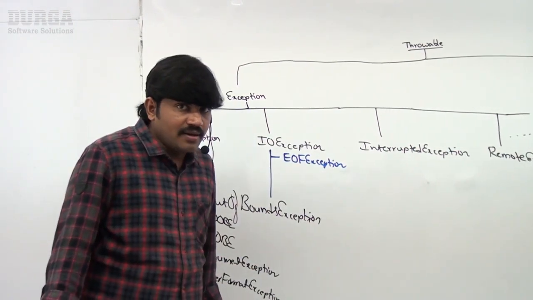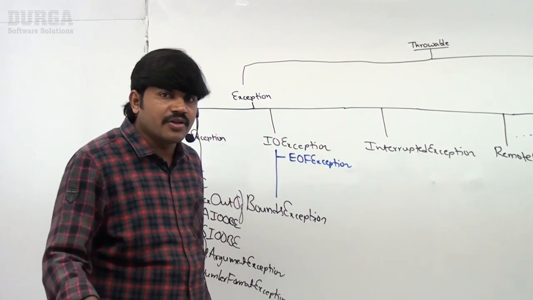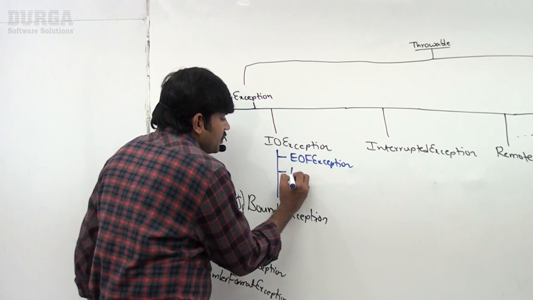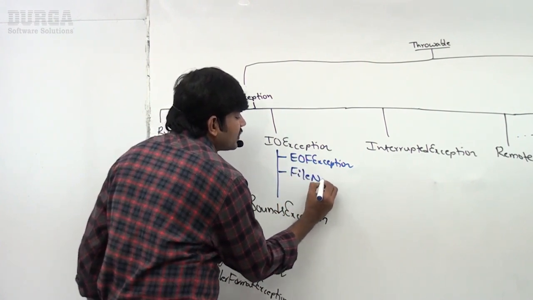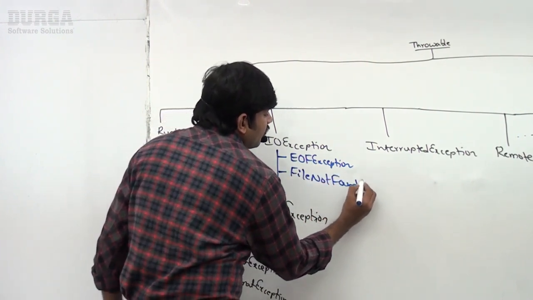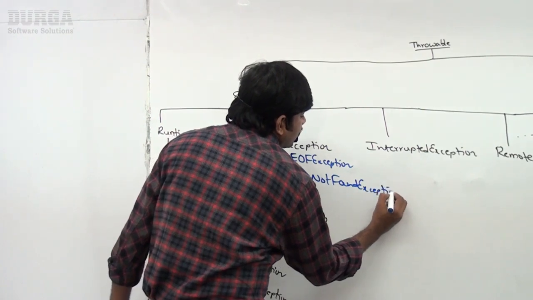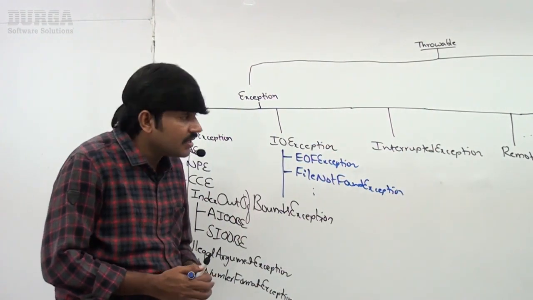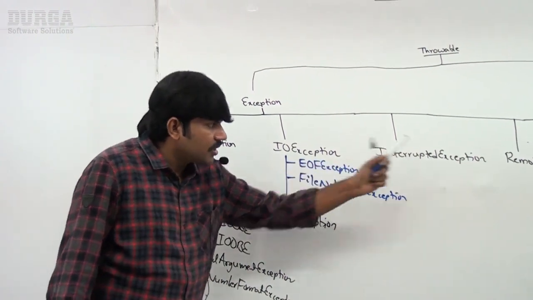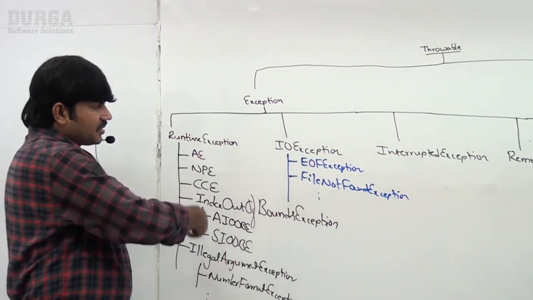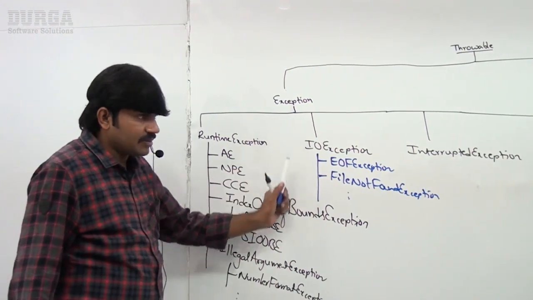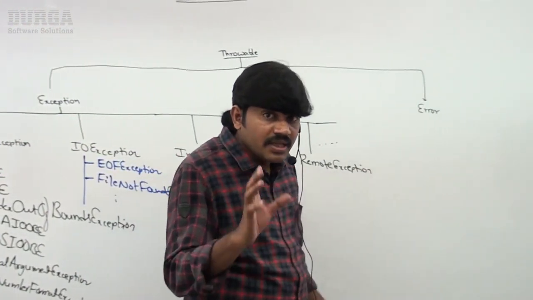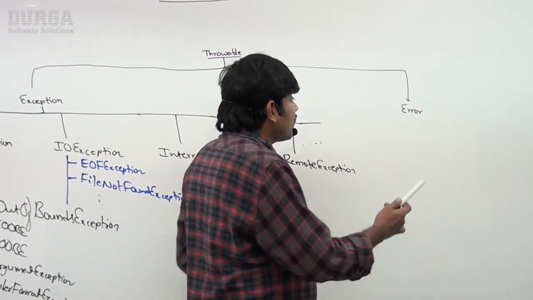End of file, but the original name is EOFException. Then FileNotFoundException, InterruptedException, RemoteException. All these are related to Exception.